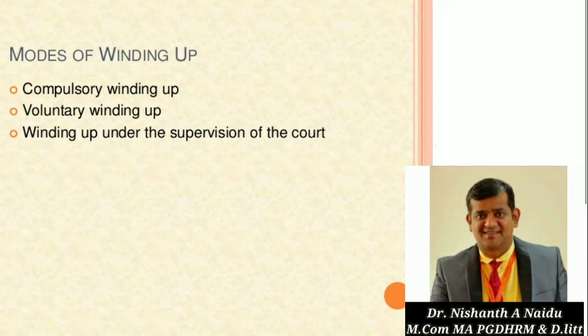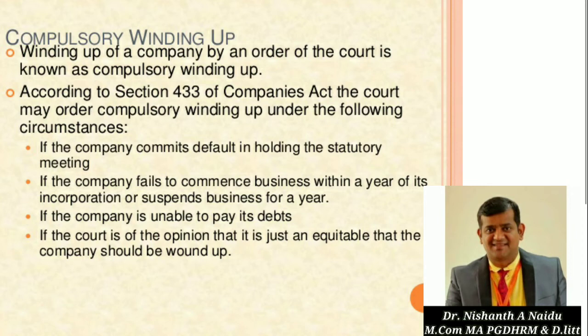Now let us understand in detail, one by one, what compulsory winding up means, what voluntary winding up is, and what winding up under the supervision of the court is. Compulsory winding up: winding up of a company by an order of the court is known as compulsory winding up. According to Section 433 of the Companies Act, the court may order compulsory winding up under the following circumstances.